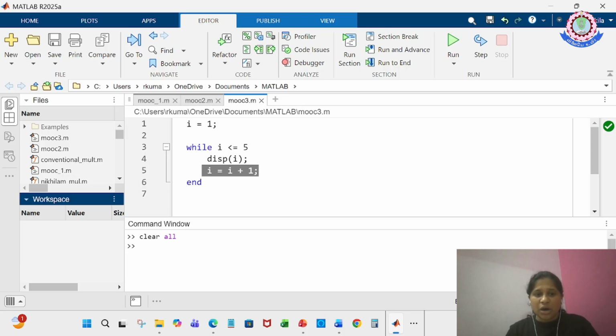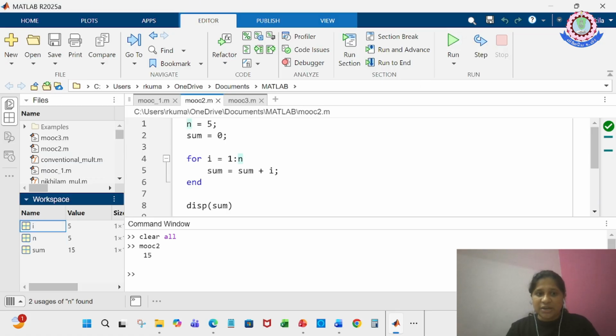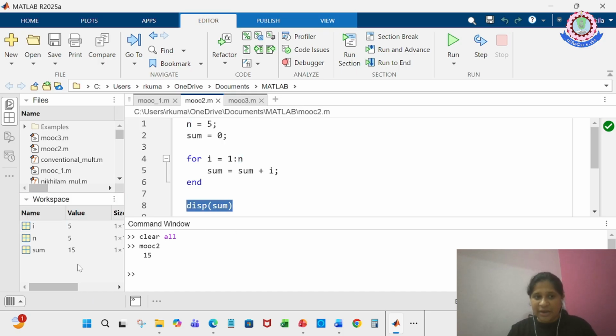All right, so now what I'll do is I'll just go for the mook2. In the mook2 script, I have the variables n and sum. If I run this, let us see what variables we'll get in the workspace. So if I run, see here, mook2 is the script name, and the output displays sum. So my sum is displayed, and see here my sum and n, and also the I, because I is also a variable we use in the program, right? So all the variables used are displayed in the workspace.